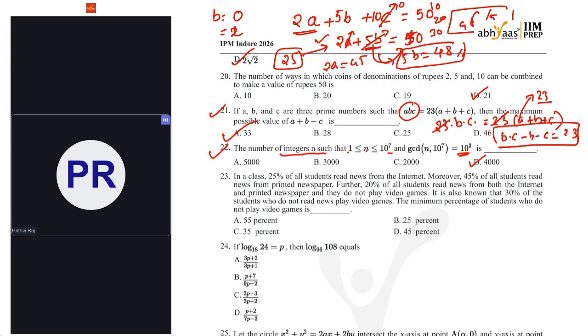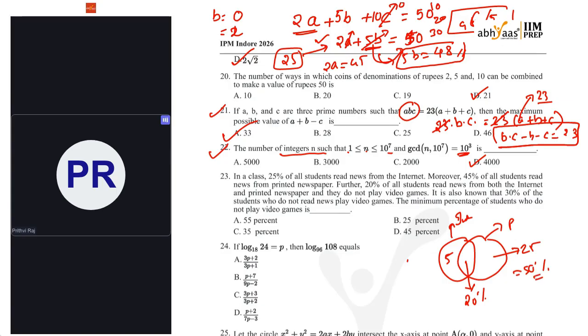Next, 23rd one. In a class, 25% of all students read news from the internet. Moreover, 45% of all students read news from printed newspaper. Further, 20% of all students read news from both. So let's count it directly. If I take a Venn diagram, the common part is 20%. So 25 minus 20 is 5 here, and 45 minus 20 is 25 here. So overall, it will be 50%.